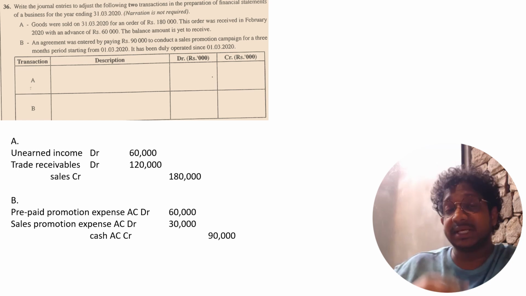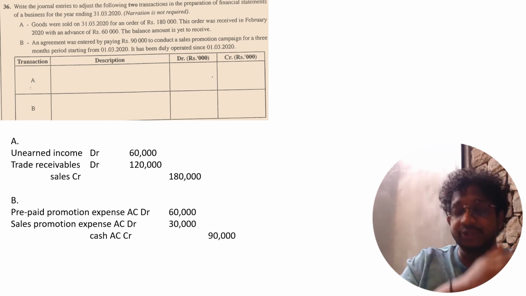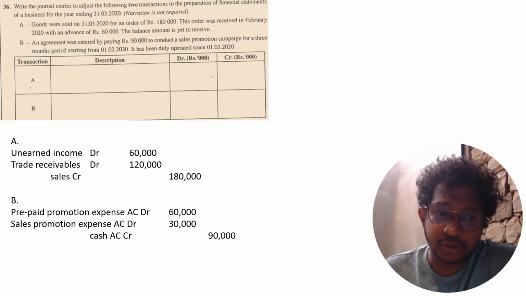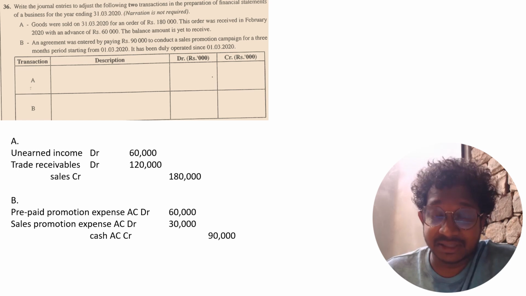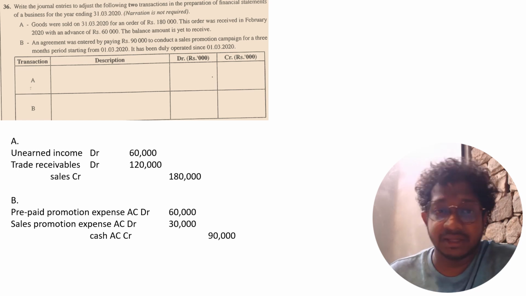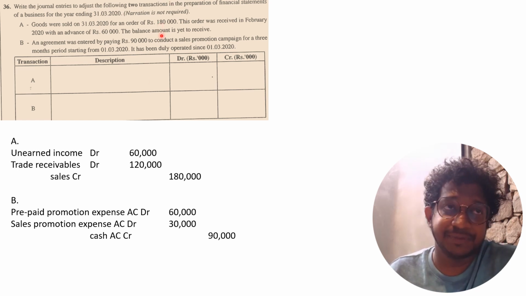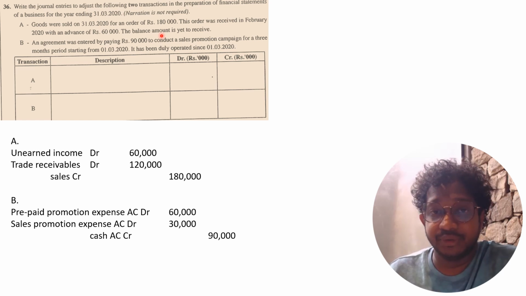Now that sales advance is converting to sales. Sales advance account debit 60,000, but the total is 180,000, which means the other portion was on credit. So trade receivables debit 120,000, and the total sales credit to the sales account 180,000.